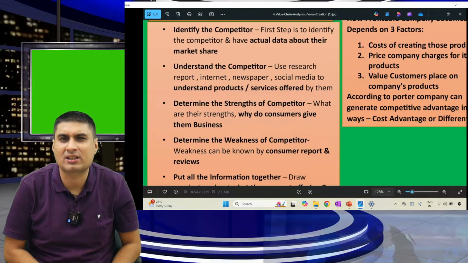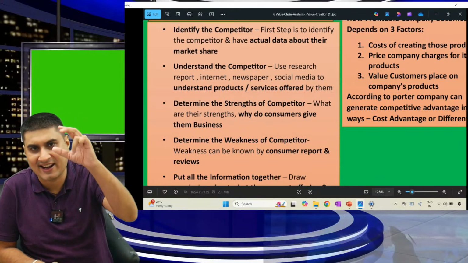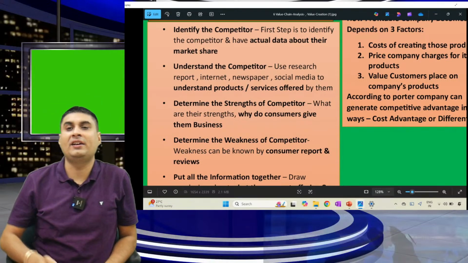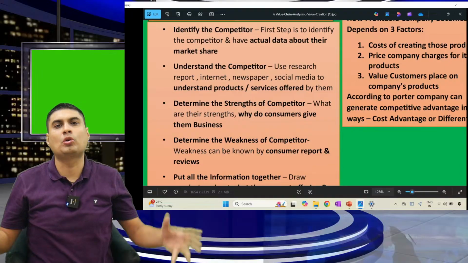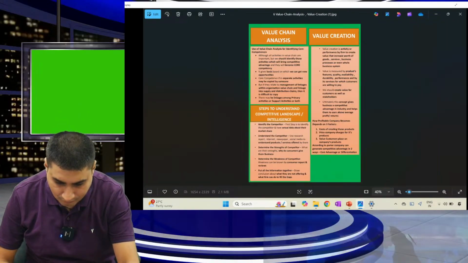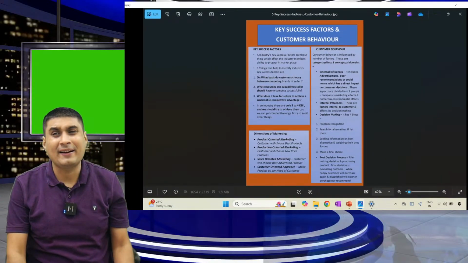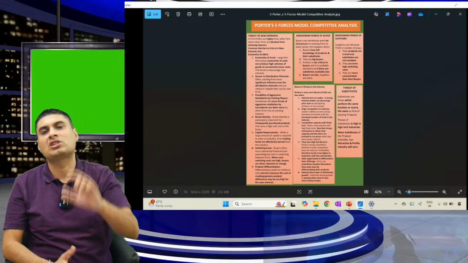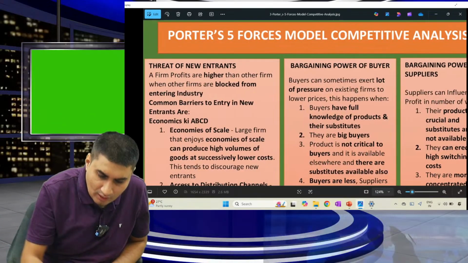Last time, what are the steps to understand competitive landscape or intelligence? Identify the competitor, understand the competitor, determine the strength of the competitor, determine the weakness of the competitor, put all information together. Over. Now, a few small topics are pending, 5 minutes, 2 3 topics, but we'll move on to the most important part. Come here.